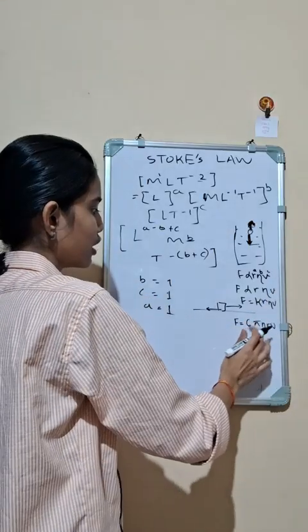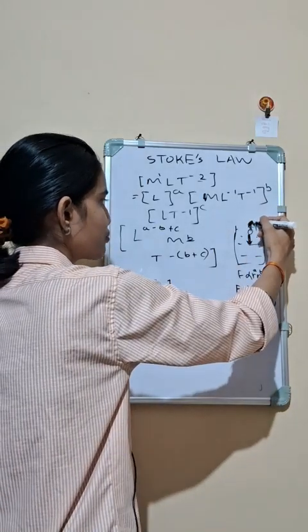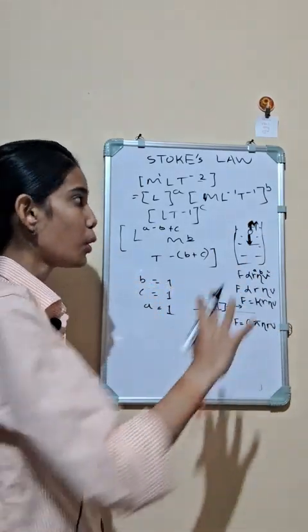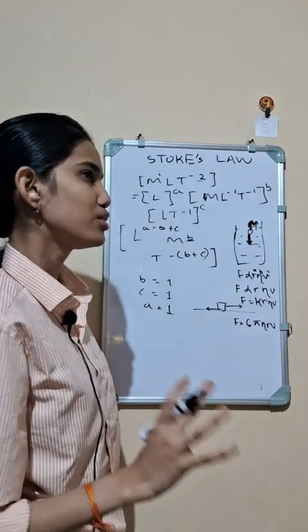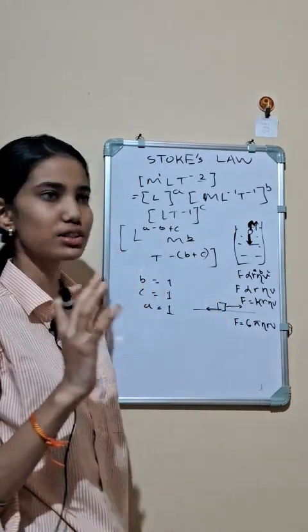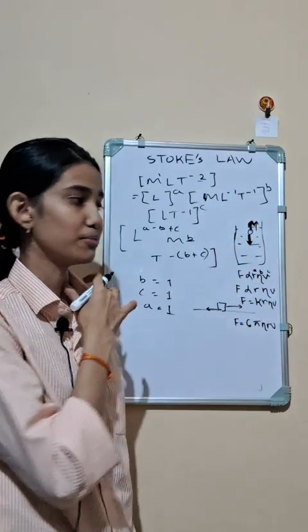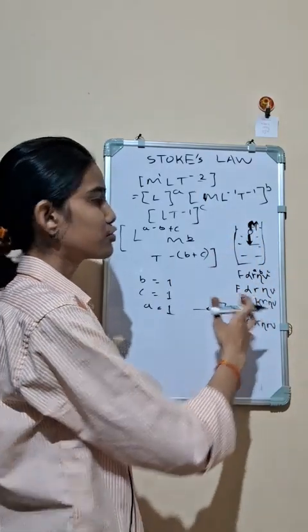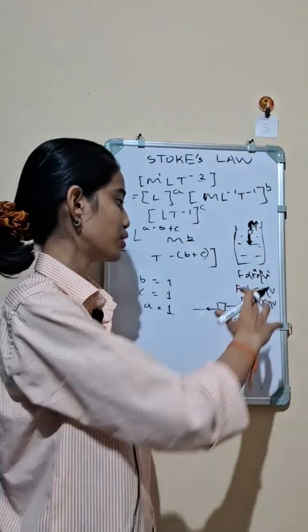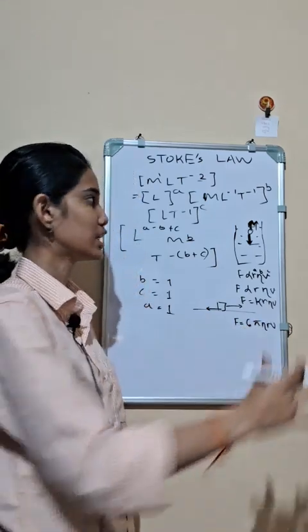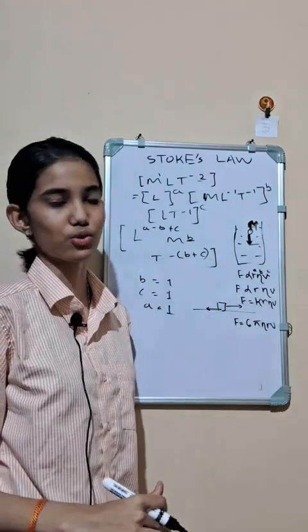And now we have a viscous force opposing its motion. So for small bodies, after some time it will have a constant velocity, means the net force acting on it will be 0 because this viscous force will equate its downward force.